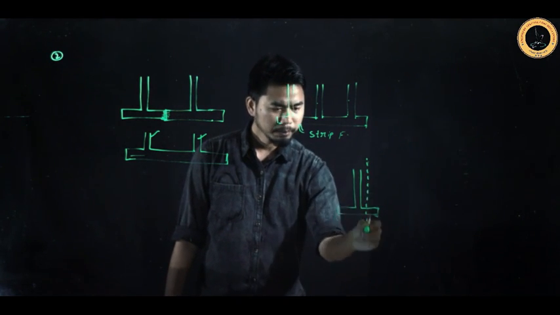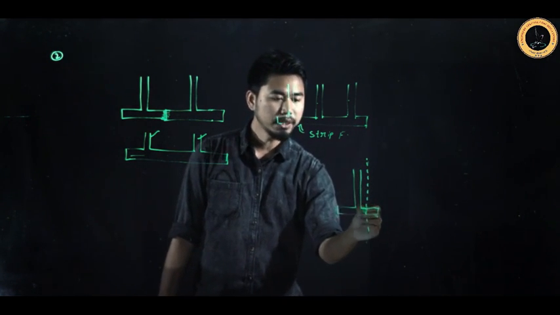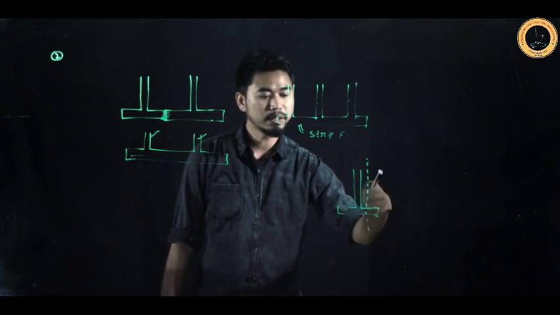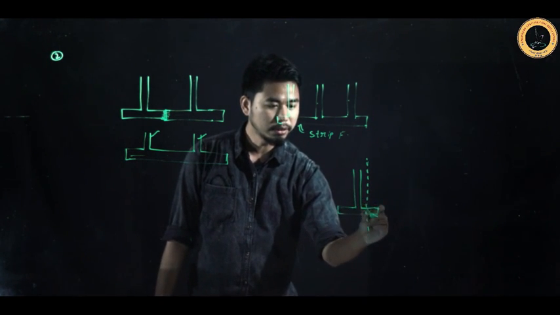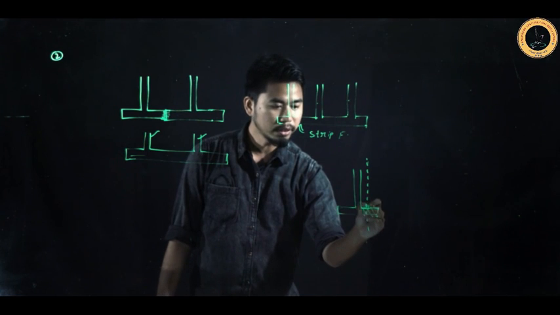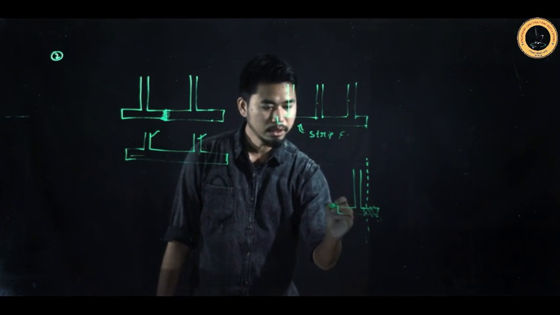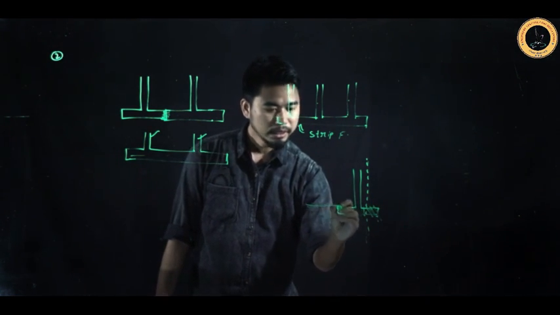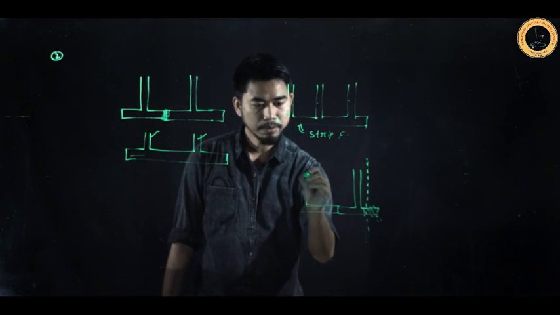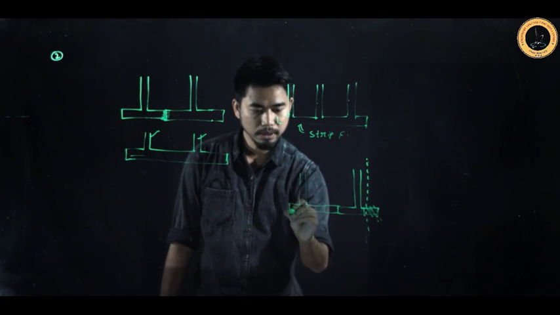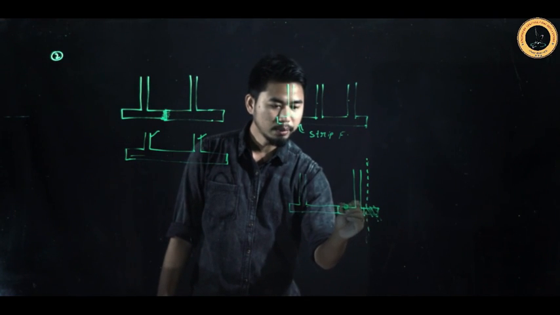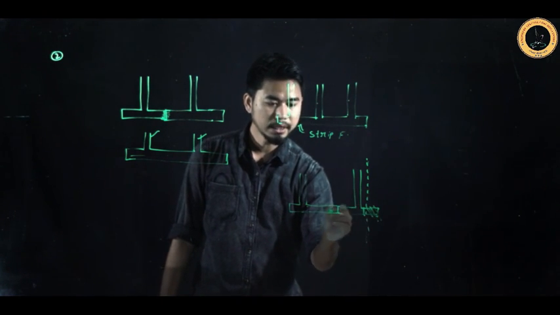This is the boundary of my land, so my footing is going to go into the neighbor's land. In that situation, we are not going to construct this. Instead, we are going to combine the footing like this. This is our first column, this is our second column, and then we combine on the other side, something like this.